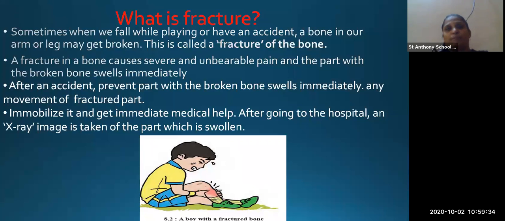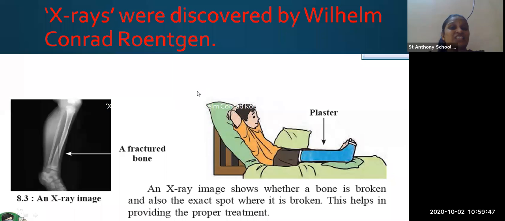And when we have such fractures, what does the doctor do first? He takes an x-ray of the swollen part. This x-ray is the image where the bone is broken, so the doctor can understand how much damage has been caused to the bone, and he can start the treatment according to that x-ray.